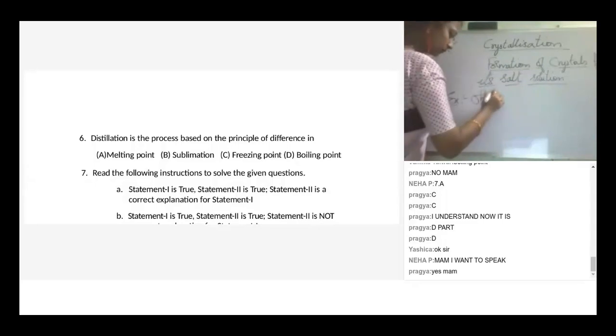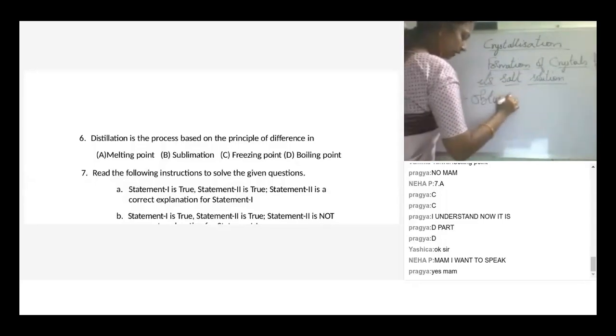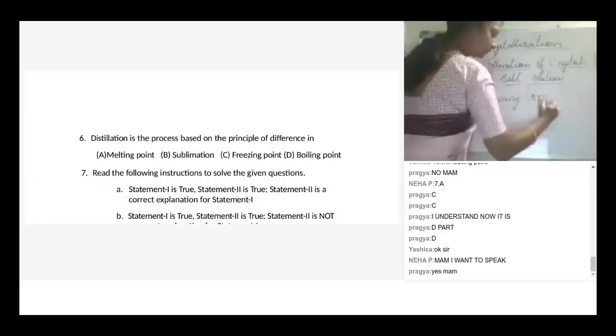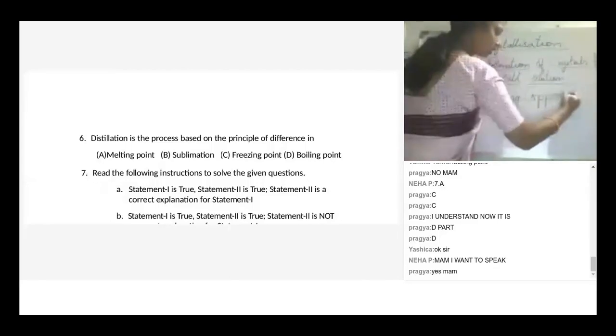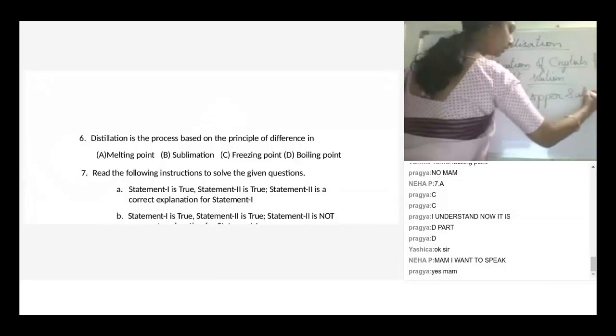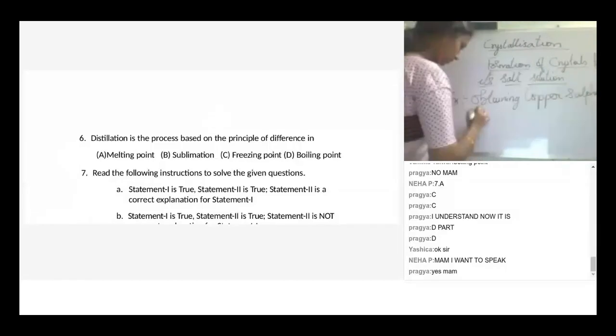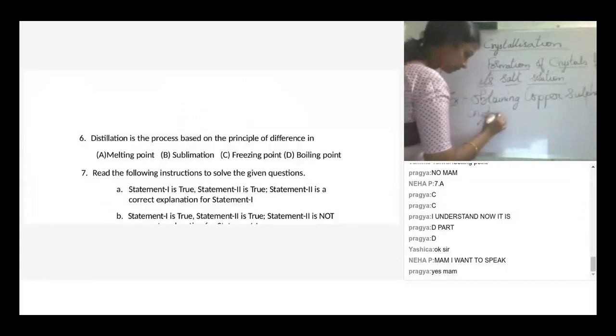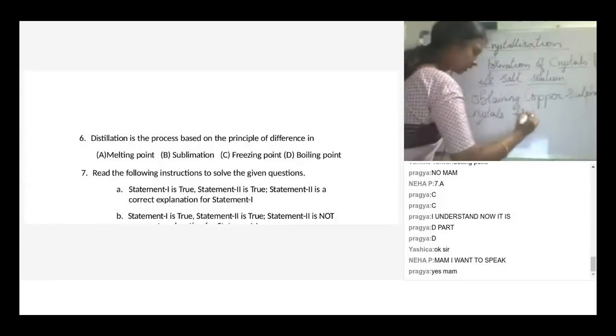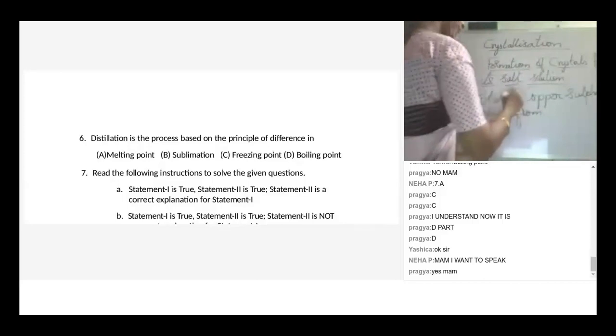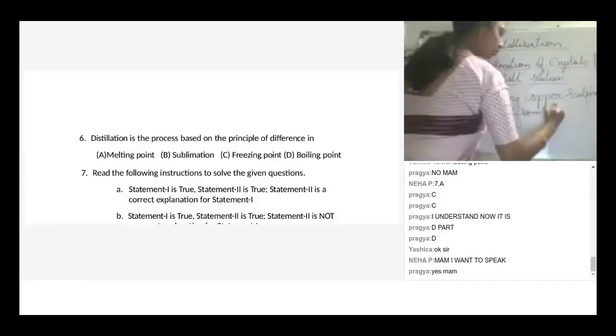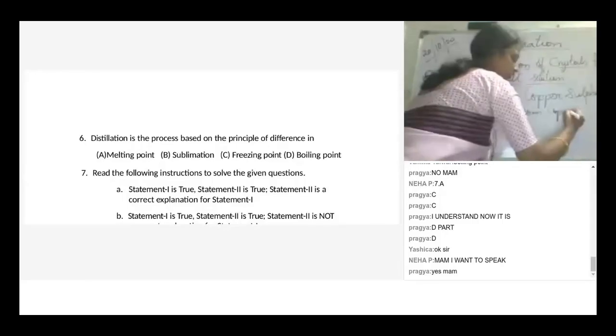The examples for this process of crystallization: obtaining copper sulfate crystals from copper sulfate solution. Copper sulfate is a kind of salt, children.